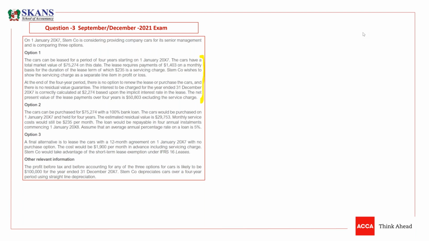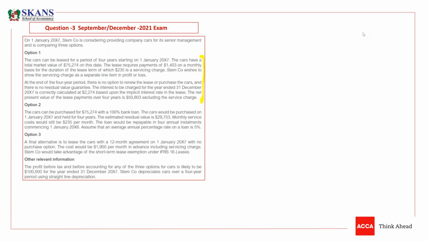But what will happen as a lessee? You are a lessee here, guys. You need to give cars to the senior management, but you have to buy cars. First, you have to take cars on lease, and then you will provide them to the senior management. So this is what is actually happening here. The cars have a market value of 75,274 on this date, but we don't record this fair value.